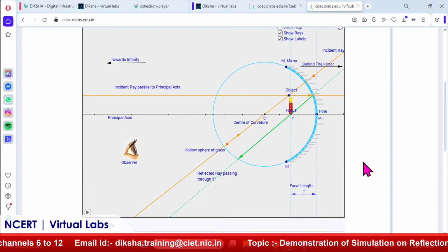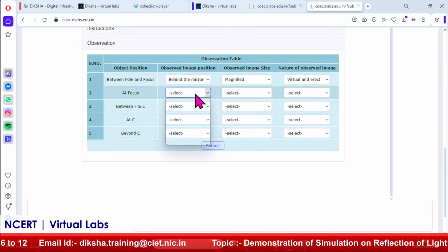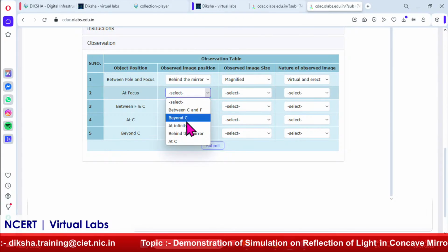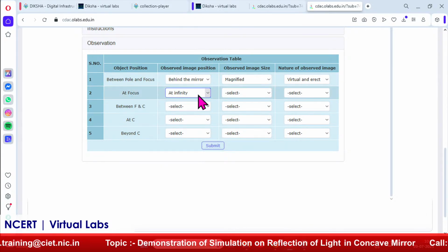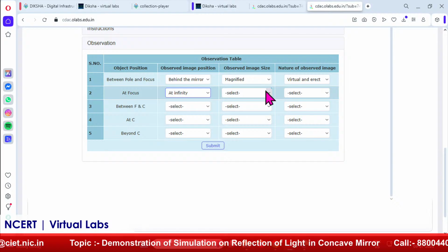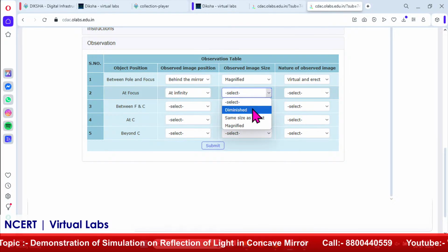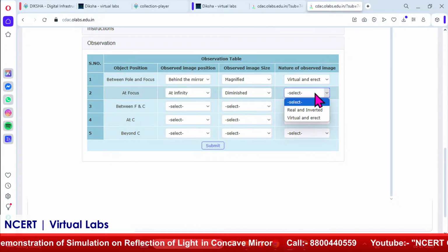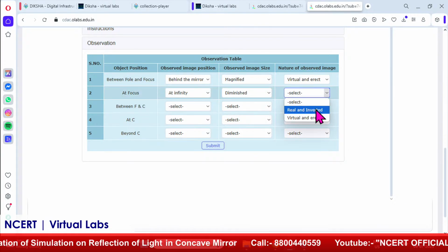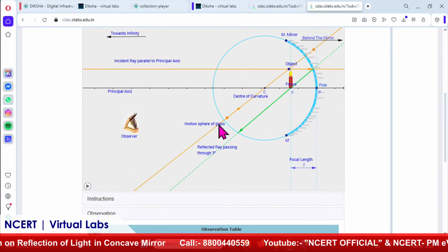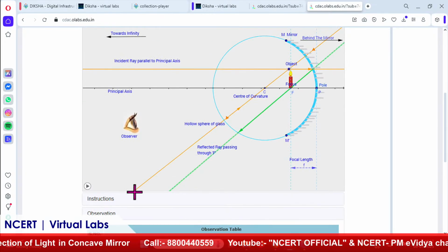So, again I will write the observation over here. Where is the observed image position? It is at infinity, so I will write infinity. What is the observed image size? Since it is at infinity, it is very diminished, and real and inverted, because when the image is formed on the same side of the object, it is always real and inverted.